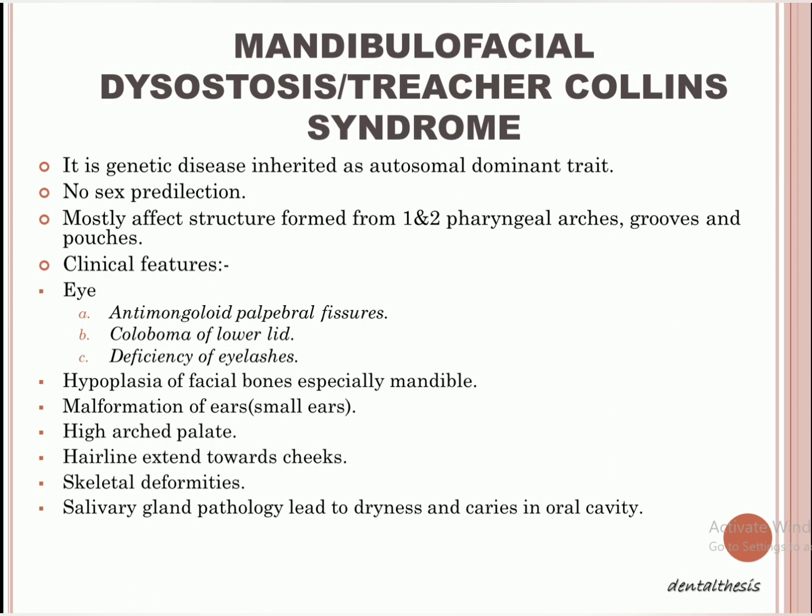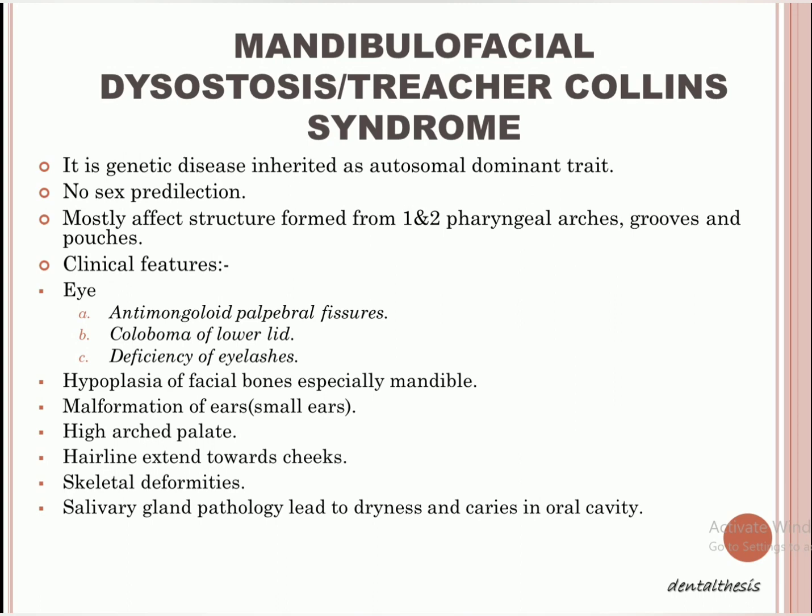Okay. Then this genetic disorder mostly affects those structures which are formed from the first and second pharyngeal arches, grooves and pouches. Okay, when I make the video on embryology, I will tell you about them, or you have already learned about what the pharyngeal arches, grooves and pouches are, right? These are formed in your intrauterine life.